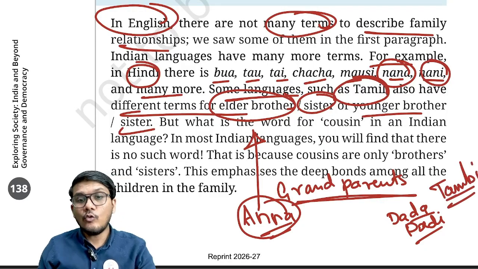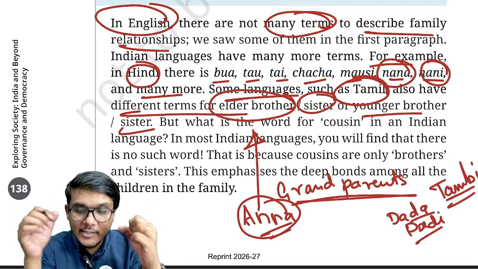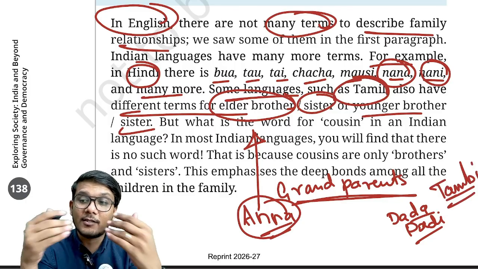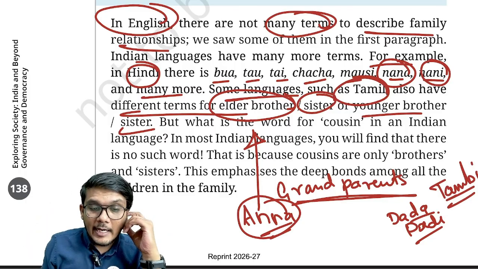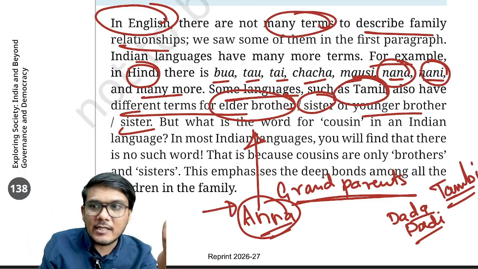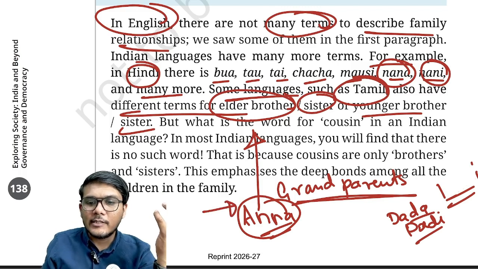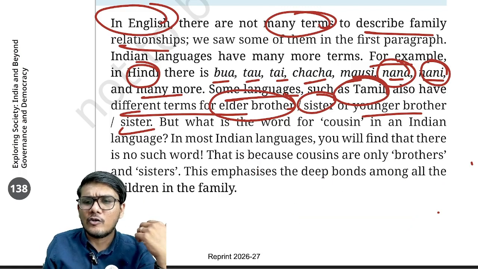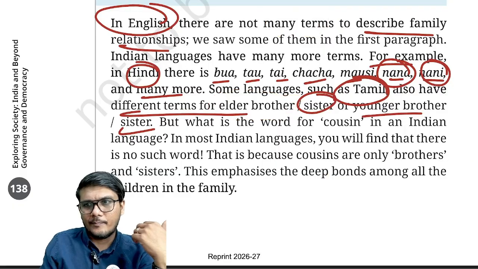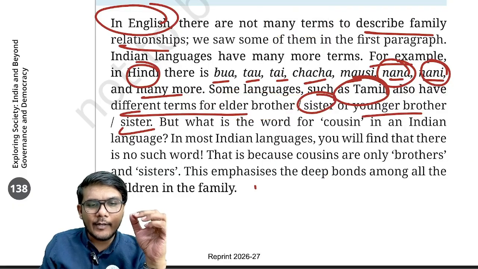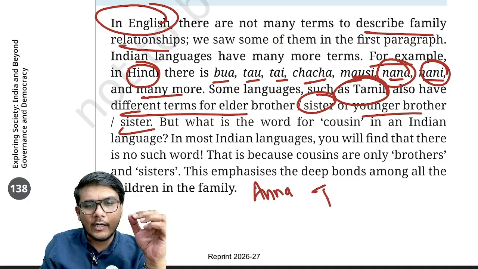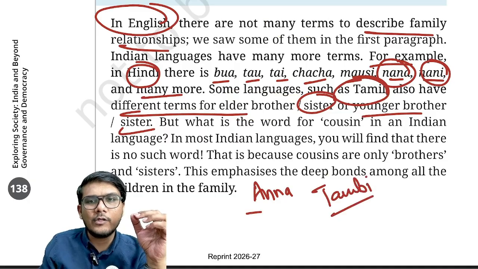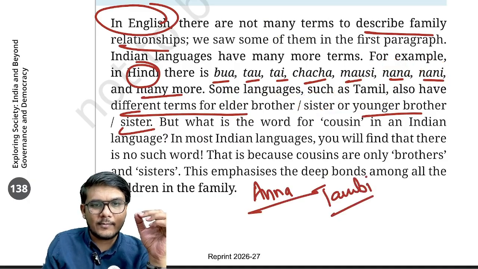So with Tambi, you not just know that he is your brother, you also understand that he is your younger brother, and Anna is not just a brother but an elder brother. All these words make it absolutely clear and give you more information, right? You should know these basics.